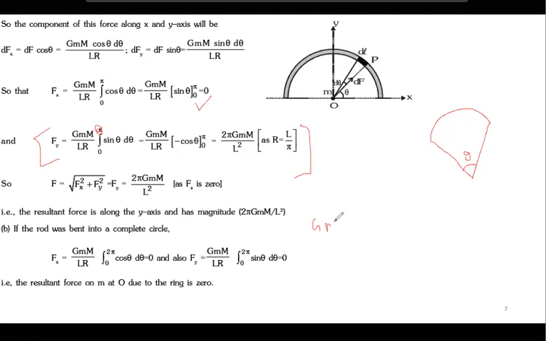It will be G capital M small m by L R into cos theta. Yes or no? I'm just talking about the magnitude, not the direction.